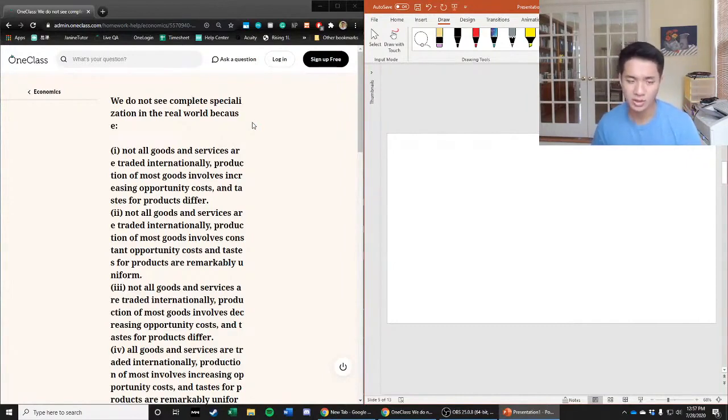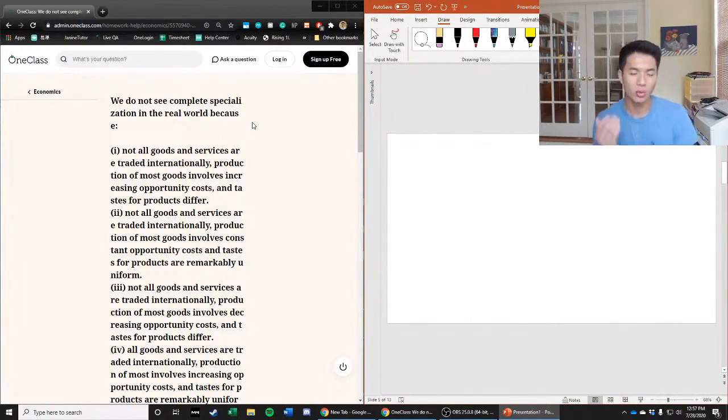So internationally, what does international trade have to do with specialization? Well, we know that specialization actually only occurs for goods in which there is international trade, because otherwise you'd be unable to produce or access goods that you are not producing yourself. And in that sense, specialization in one type of good is wasteful because you'd probably prefer to have a range of goods to choose from, right? And so specialization only occurs for goods in which there is international trade.